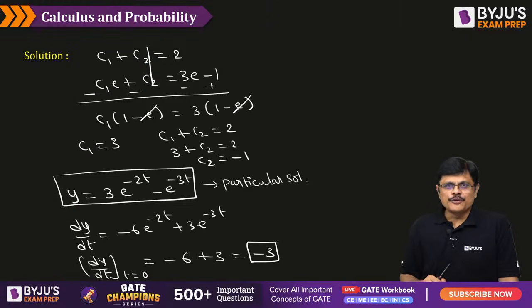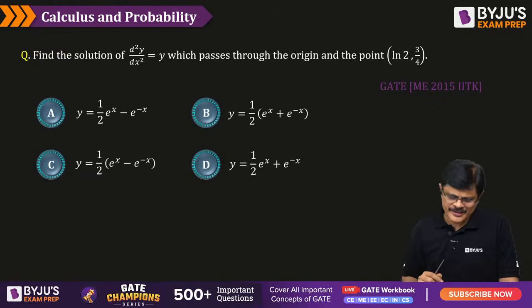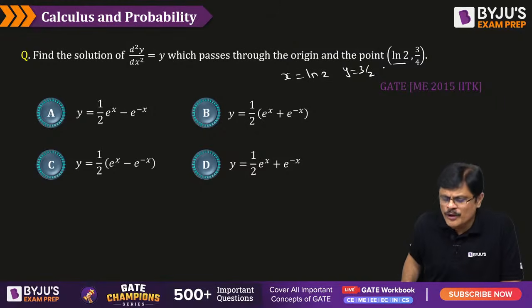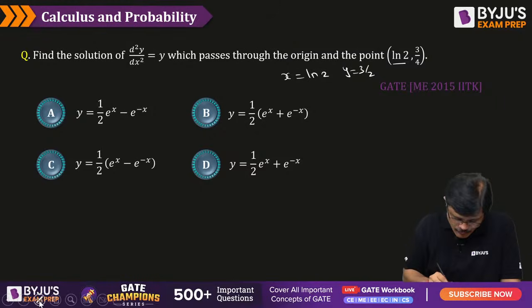All of you able to follow? Next problem on your screen. What is the solution for this problem? After finding the solution, you have to see which one satisfies this. The solution should pass through x is equal to log 2 and y is equal to 3 by 2. Means if you put x is equal to log 2, the y value must be 3 by 4.